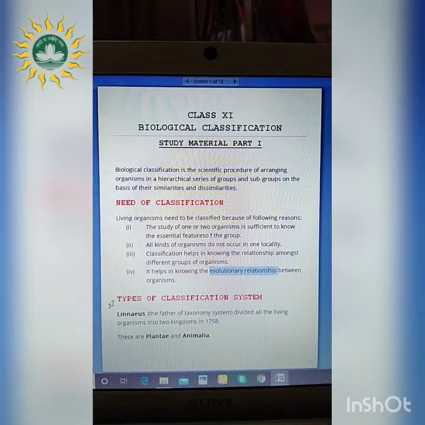Next, there are different types of classification systems which were present, right? And they were proposed by different scientists. So the first type of classification system is the two-kingdom classification system. This two-kingdom classification system was proposed by the father of taxonomy, who is called Carolus Linnaeus. He said that living organisms are classified into two kingdoms, and it was proposed in 1758. He said the two kingdoms are namely Plantae and Animalia.